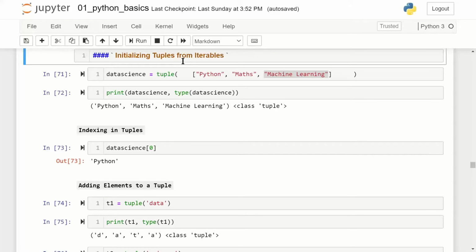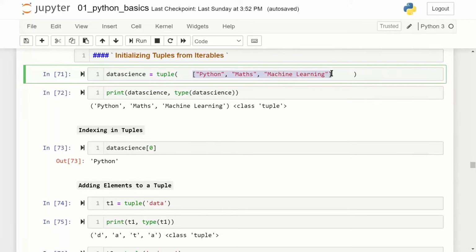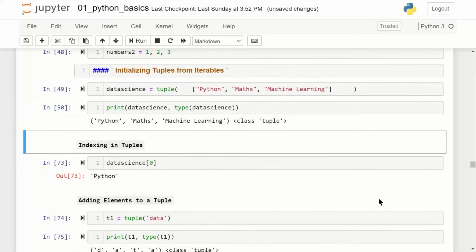Those are called iterables. So here this list is an iterable. The list I am passing into a tuple and assigning it to a variable data science. So data science becomes my object of type tuple, and tuple is also an iterable. So here is a code execution, cell 49 and cell 50.